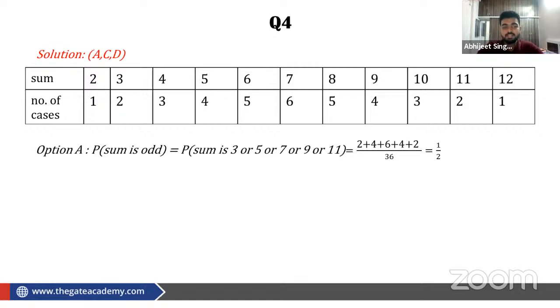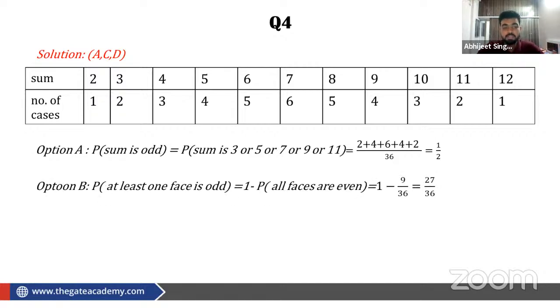So option 1 is saying that the sum is odd. So what are the odd summations that we are going to get? 3, 5, 7, 9, and 11. Okay, so the sum is 3 or 5 or 7 or 9 or 11. So we get 2 plus 4 plus 6 plus 4 plus 2, because these are the cases, by 36, which is 1 by 2.